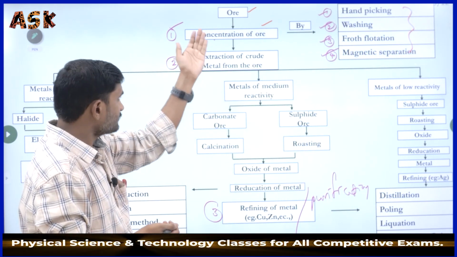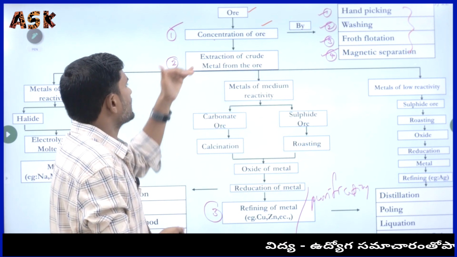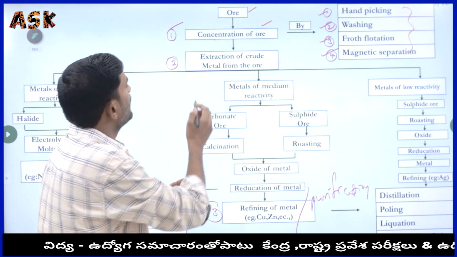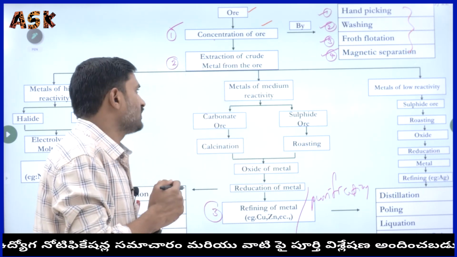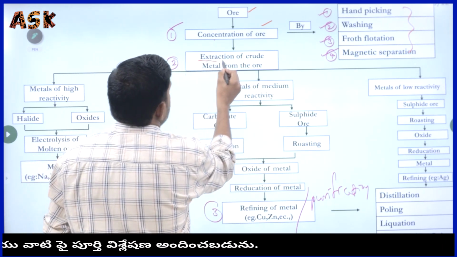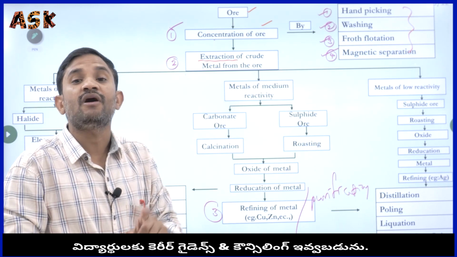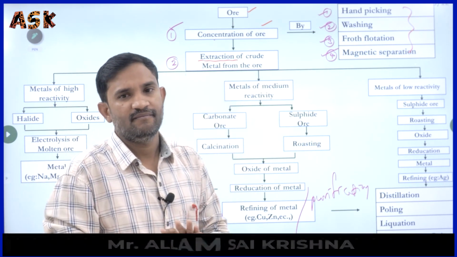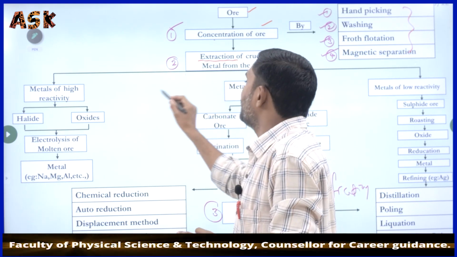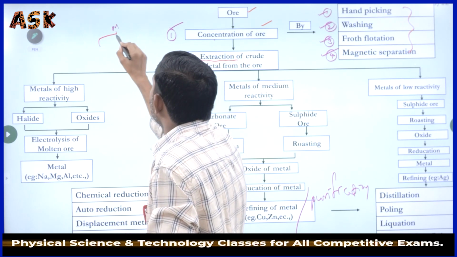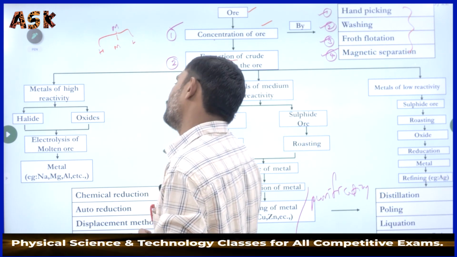Okay. Then after completing the first step by any one of the processes, we have to enter into the second step. What is the second step here? Extraction of crude metal from the ore. Yes, second process is extraction. This extraction of crude metal from the ore depends on the reactivity of the metal. We have to keep that in mind. Here I told there are three types of metal reactivity: high reactivity, moderate reactivity, and low reactivity.